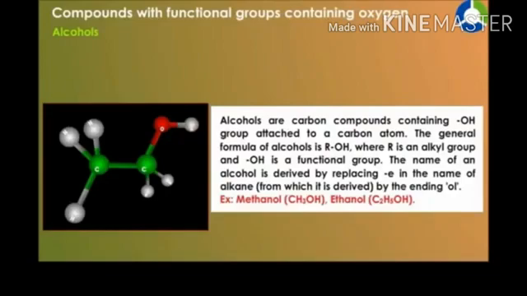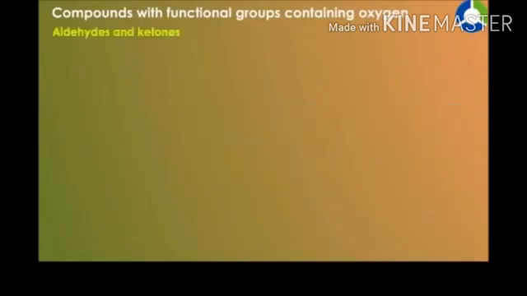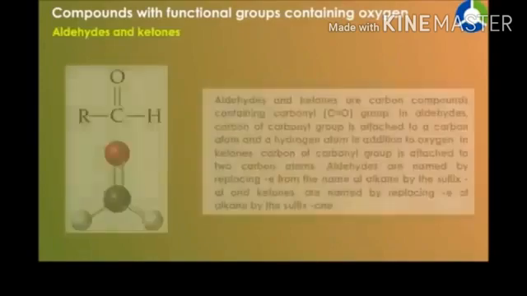Alcohols. Alcohols are carbon compounds containing an OH group attached to a carbon atom. The general formula of alcohol is ROH, where R is the alkyl group and OH is the functional group. The name of an alcohol is derived by replacing the e in the name of the alkane from which it is derived by the ending -ol. For example, methanol, that is CH3OH, and ethanol, C2H5OH.